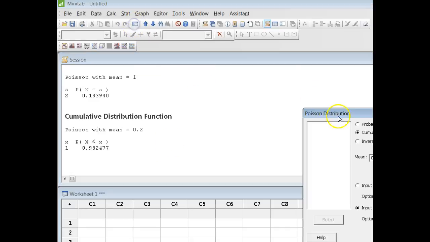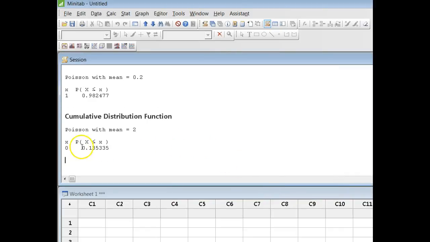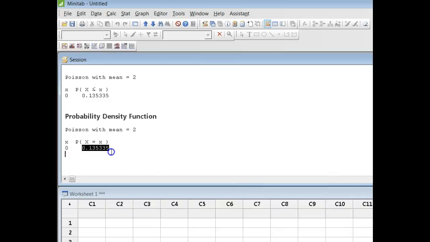In the last part of this question, part C, we're asked to find the probability of no failures over 10,000 hours of operation. Over 10,000 hours, we're going to expect 2 pump failures, so the mean changes to 2. I could use either probability or cumulative probability in answering this question because the question asks us to find the probability of no failures. If I use cumulative probability, note my answer is 0.135, but if I go back in here, I could also use equal to probability, and the answer is the same because, of course, there are no numbers less than 0.